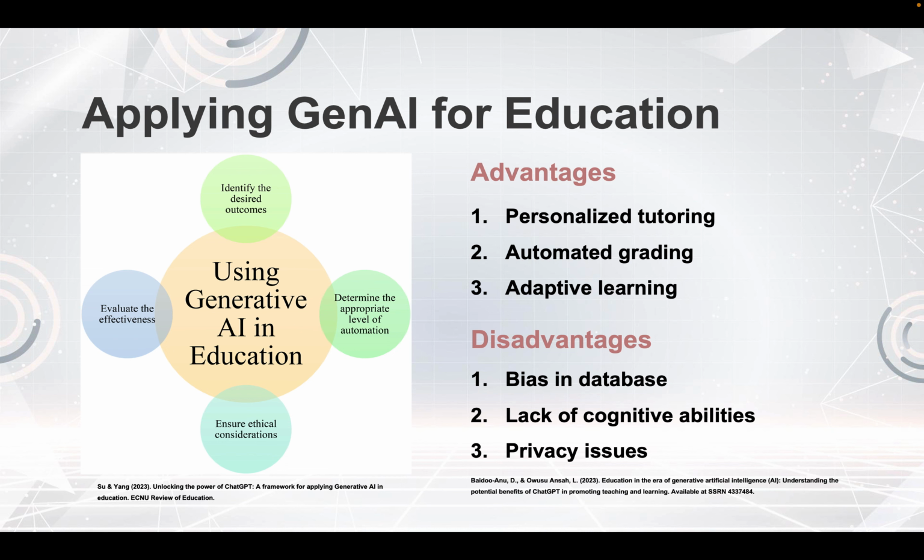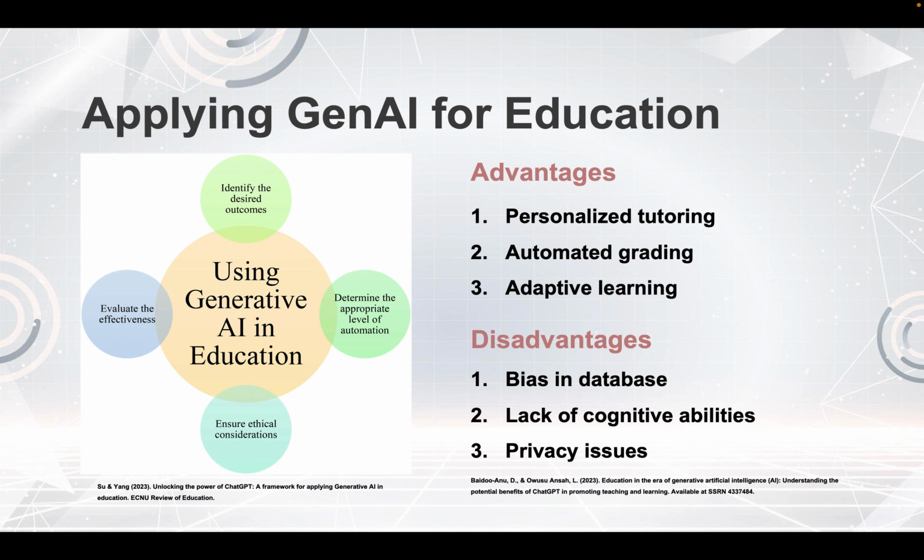Third is the privacy issue, because the data is so big that they are able to crunch it up and generate. However, during this process, our data input may be generated out for other purposes and might lead to further issues and risks.